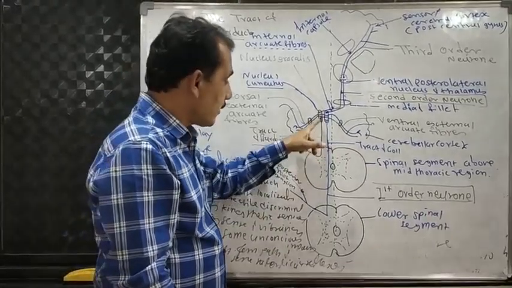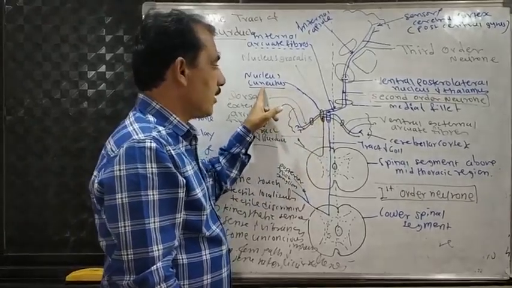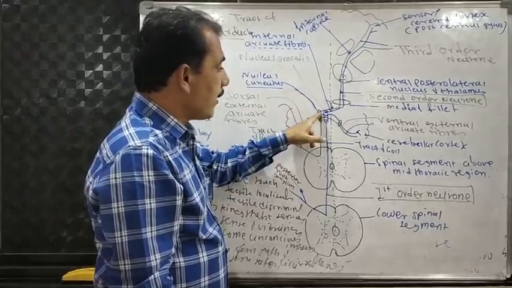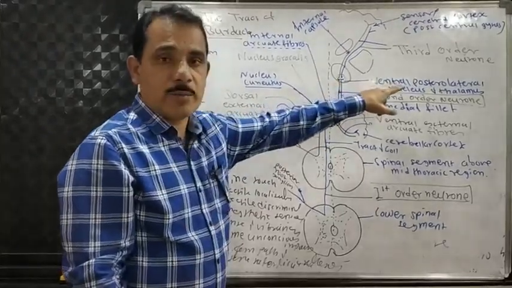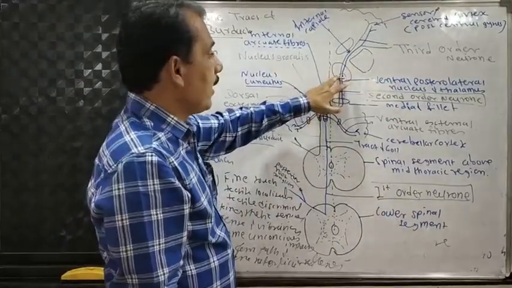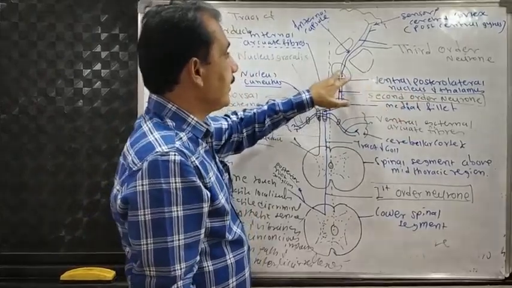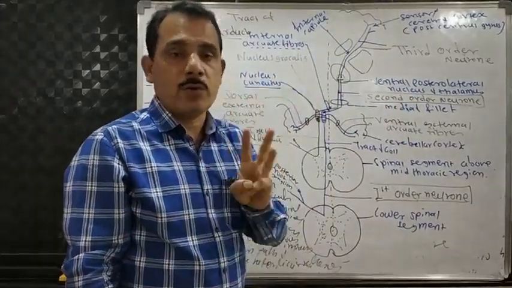They ascend upwards and end where? The nucleus cuneatus. Second order neuron begins from the nucleus cuneatus and ends in the ventral posterolateral nucleus of the thalamus. And third order neuron begins in the ventral posterolateral nucleus of the thalamus and ends in the sensory cortex. That is the number of neurons.